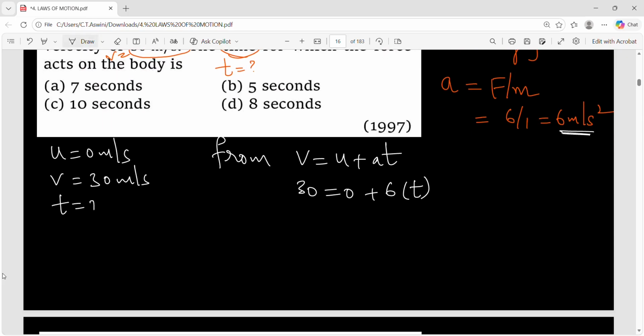So simplify this: 30 = 6t, and t = 30/6. You will get 5 seconds. So what is the answer? Option B. Is it clear, everyone?